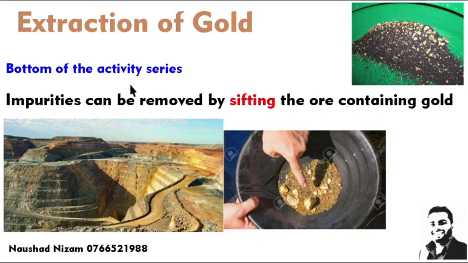Next, extraction of gold. So you know the gold is a less reactive element. It does not make any oxide. So they can be separated by physical methods like sifting. So these are found in gold mines. So you just take the gold and you can remove the gold by sifting process or simple physical methods, right?